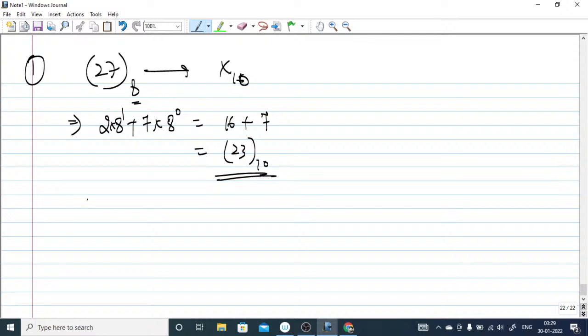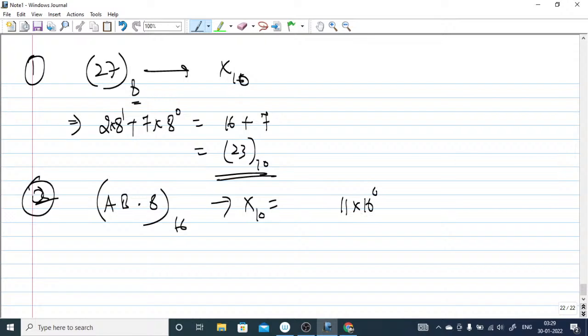And the second one is AB.8 given in base 16, and you have to convert it into decimal, right? What you have to do here is, B is basically 11, so B is 11 times 16 to the power 0, plus A is 10, that is 160, and after the dot you have to add 8 into 16 to the power minus 1.